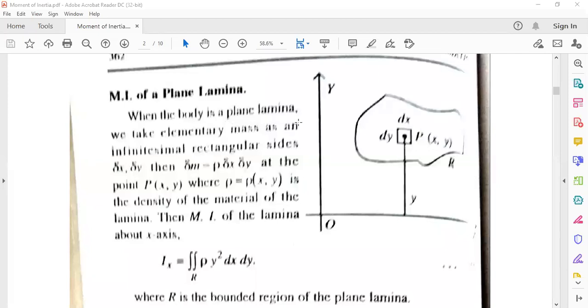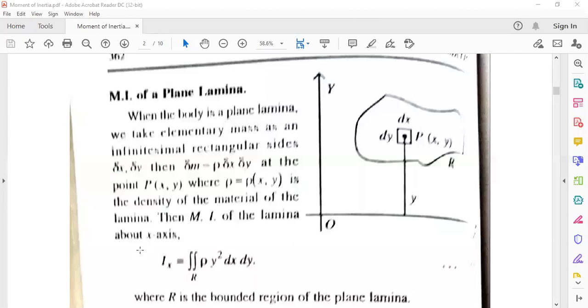When the body is a plane lamina, we take the elementary mass of a rectangle with sides delta x and delta y, then delta m equals rho into delta x delta y. Rho is the density at the point P(x, y), where rho equals rho(x, y), the density of the material of the lamina.